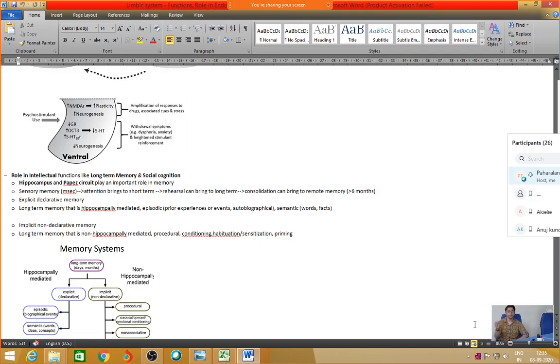Hippocampus per se is important for understanding crystallized intelligence, or the crystallized part of intelligence. Again, this has something to do with the memory system. That means, what is memory? Memory means it's a collection of past events, and memory per se is divided into two systems of the brain.